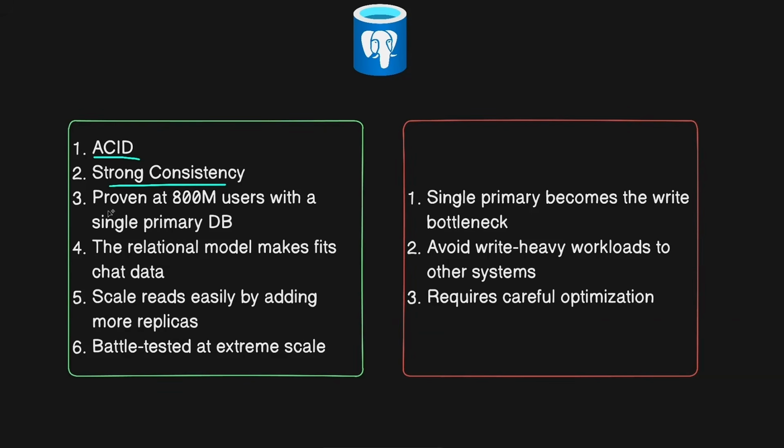The other important piece is that it's proven for the actual 200 million users with a single primary database, as OpenAI currently runs it. So this isn't just numbers in theory, it actually works currently in production. The other point, which we also saw when mapping the entities, is that the relationship model fits a chat application like this. We have users who have conversations and conversations have messages, so it's a natural hierarchical relationship that SQL can handle very well.